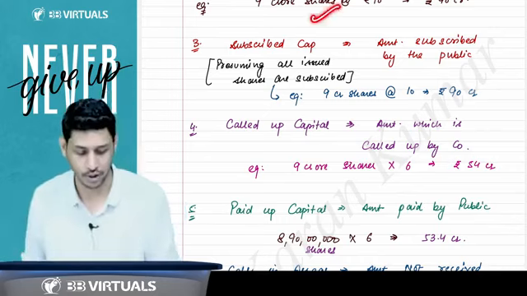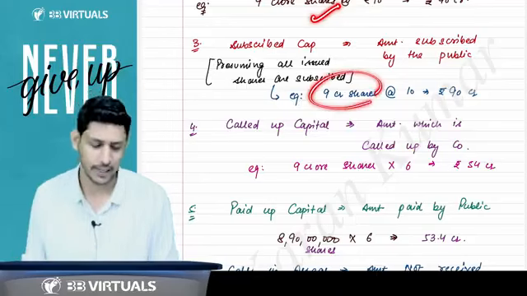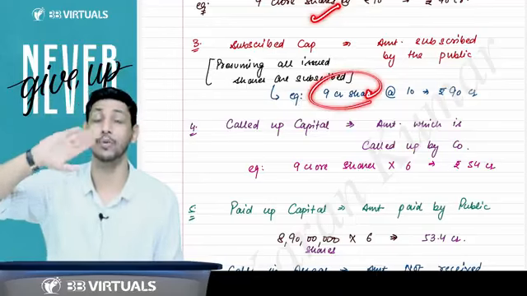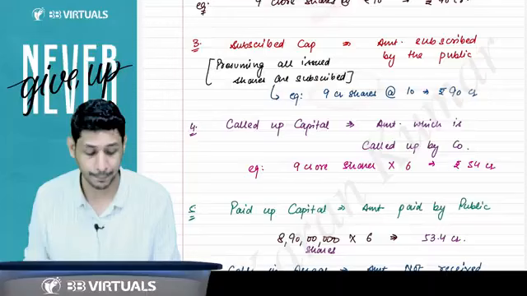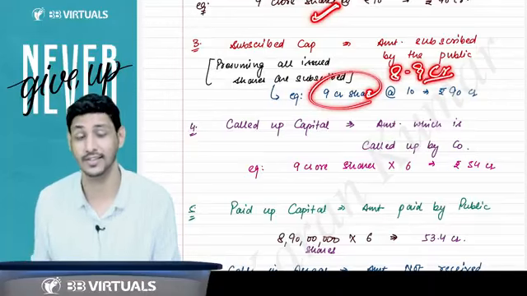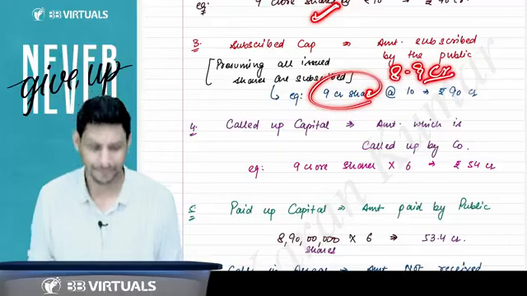Like you have issued 9 crore shares. I have taken the example that people have subscribed the entire 9 crore. But suppose you have issued 9 crore shares, people may have subscribed 8.9 crore shares. That can also be a case.